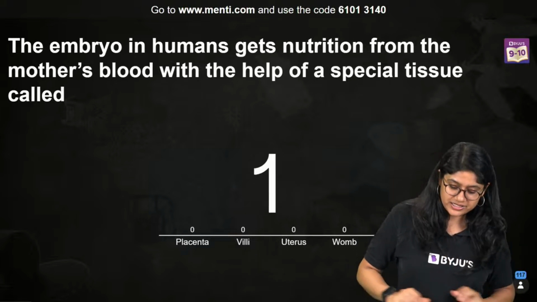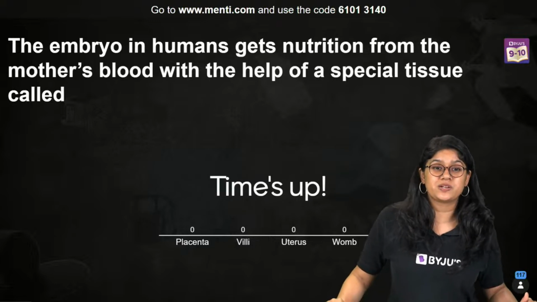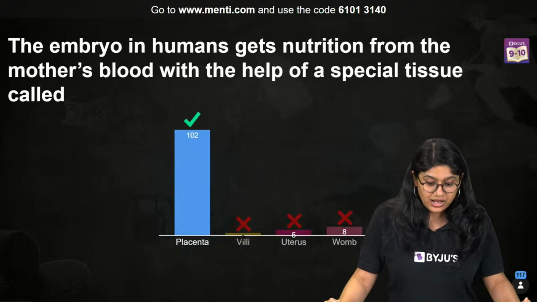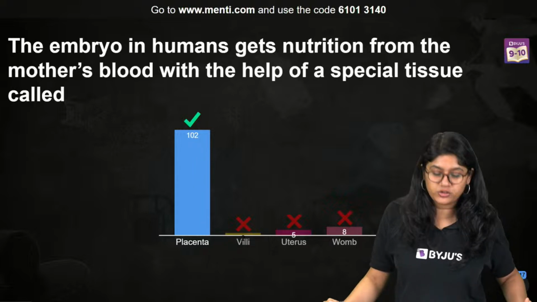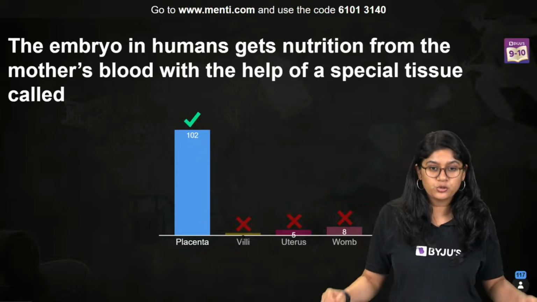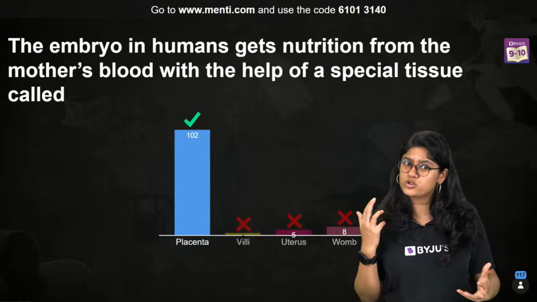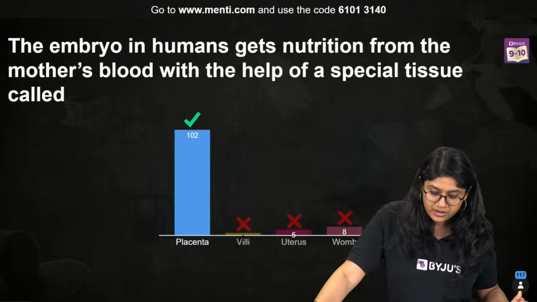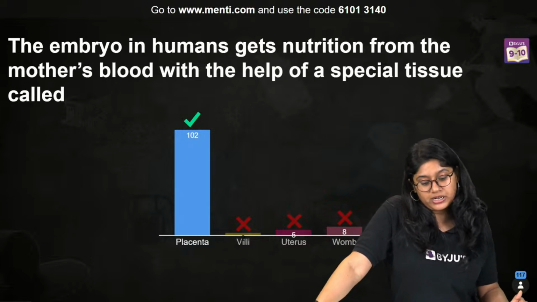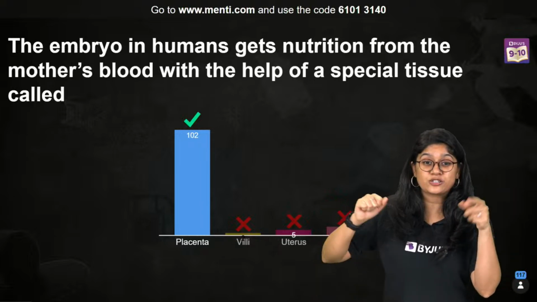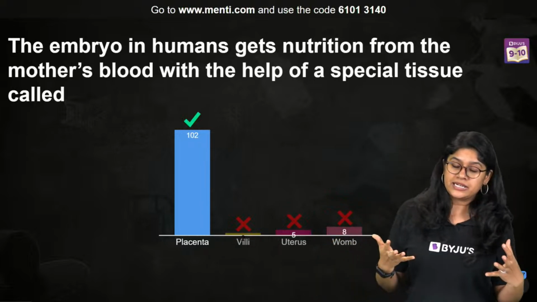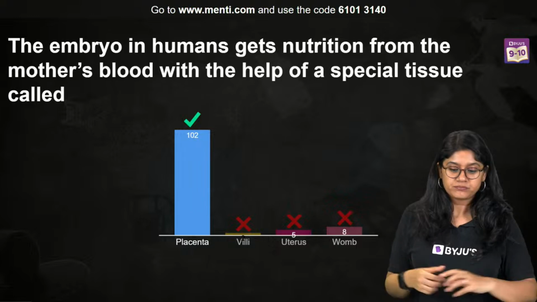And the correct answer to this particular question is option number A, placenta. 102 of you have voted for the correct answer. Few of you got confused, or it could be a misclick. 2 of you have voted for villi, 5 of you have voted for the uterus, and 8 of you have voted for the womb. But the correct answer is placenta.